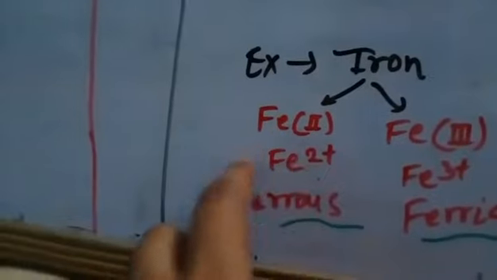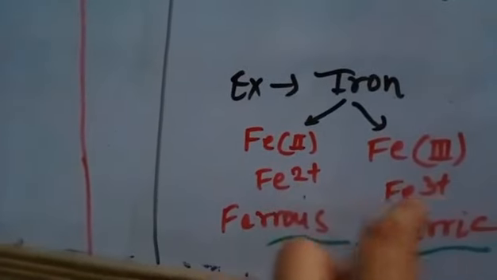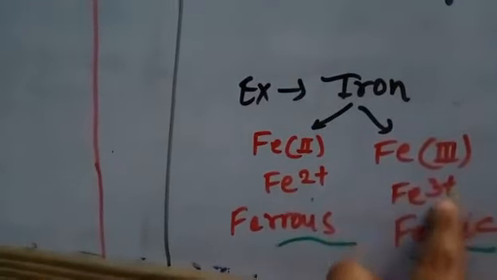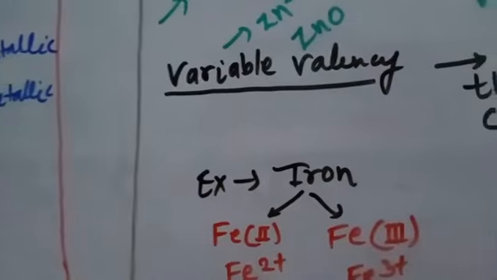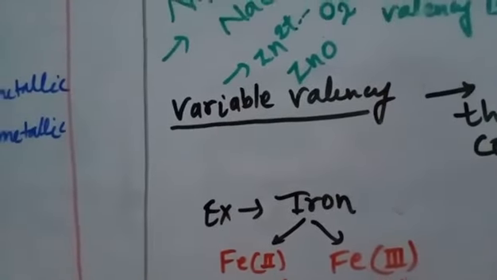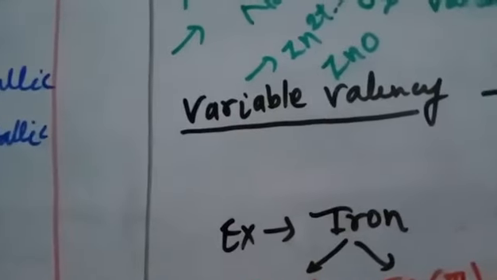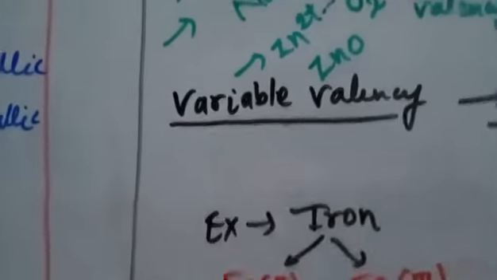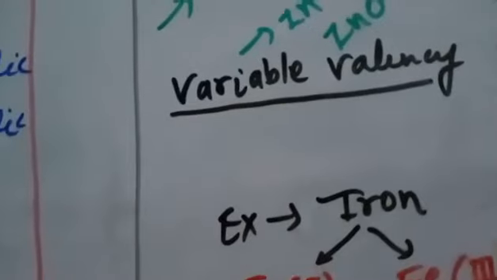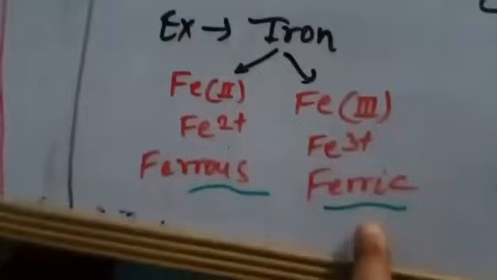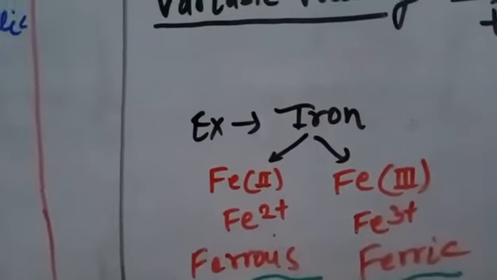Here the valency of iron is how much? 2, and here the valency of iron is 3. So you can say here that valencies are variable. Valency is variable here in iron. So we can say that iron shows the variable valency. Okay. So here the valency is high and here valency is low.